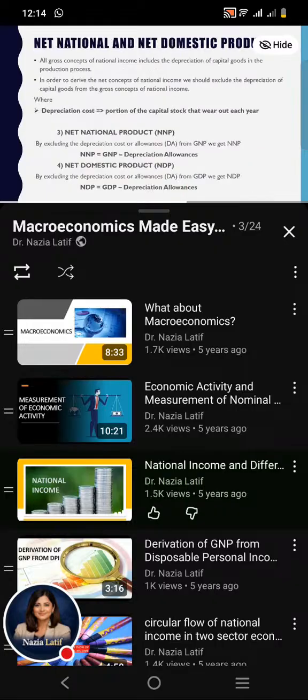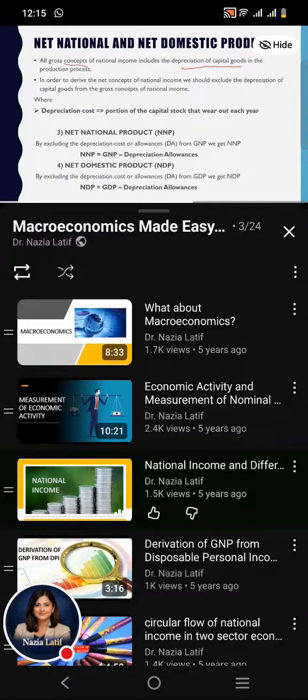Next concepts of the national income are net national product and net domestic product. Before deriving the net national product and net domestic product, I should clear one thing here: all the gross concepts of the national income include depreciation of capital goods in the production process.